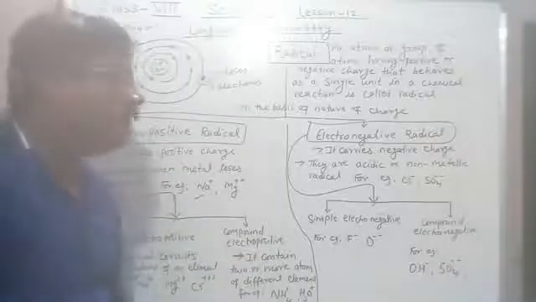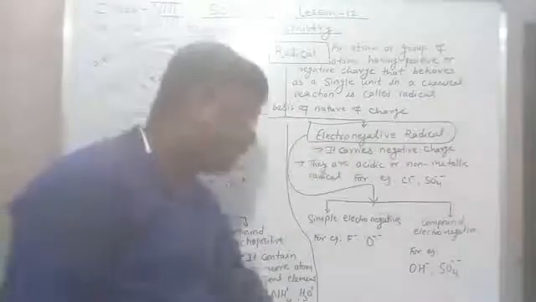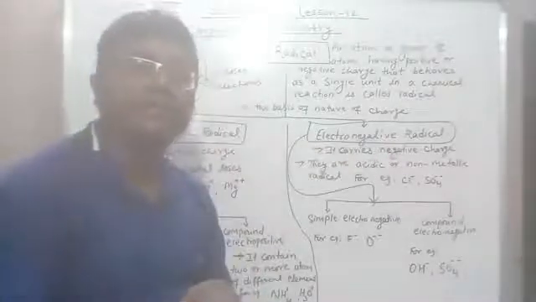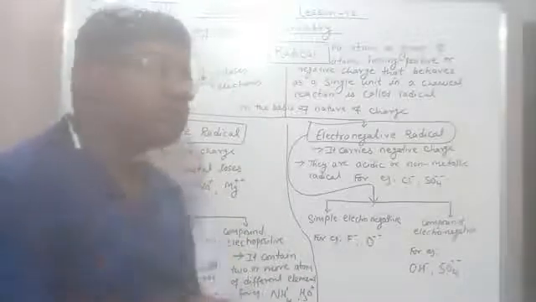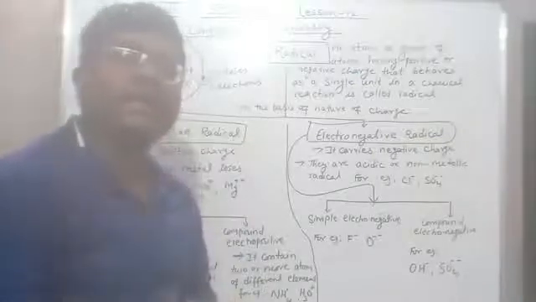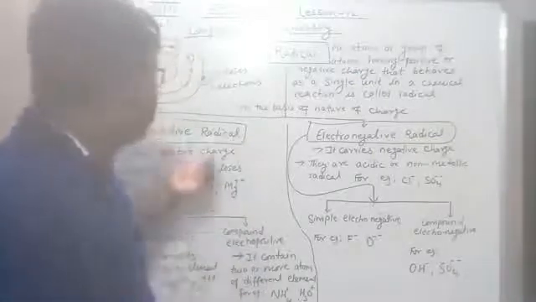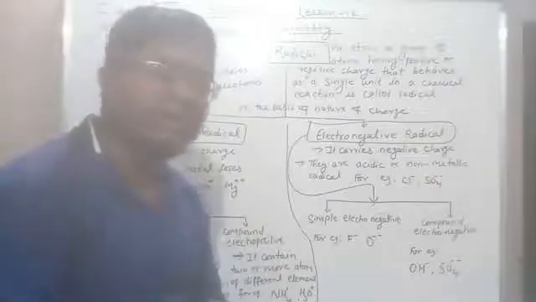Now let's discuss the electronegative radical. Radicals are divided into two groups: electropositive radicals and electronegative radicals. We have just discussed the electropositive radicals. Now let's see the electronegative radical.